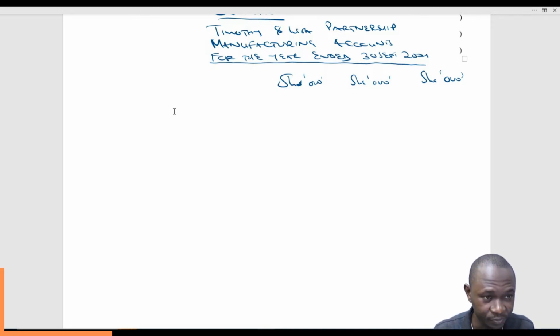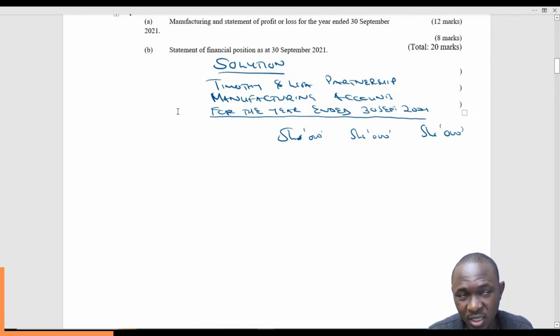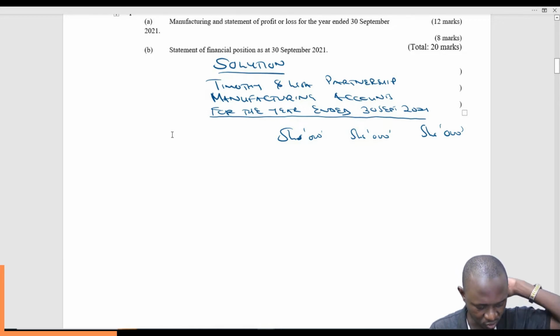So let's start. For a manufacturing account, the steps are very simple. You start with the direct costs, then we go to the factory overheads, and then the rest. So we will come up with the prime cost, then the factory cost, then the total cost of production.